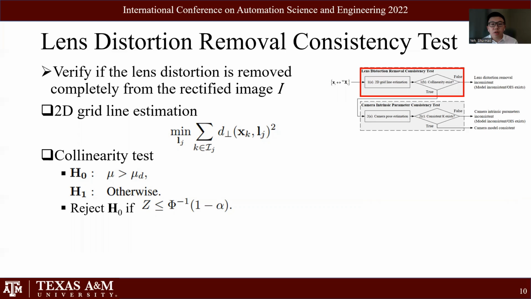To check the collinearity, we use the lines from the 2D grid, which is formed by the checkerboard points. We first estimate the 2D grid line. Then we design a hypothesis testing for collinearity. The collinearity of points from the 2D grid is measured by the average distance between the point and the estimated line. When the collinearity is preserved, the average distance between the point and the estimated line must be small. We consider the collinearity preserved by rejecting the null hypothesis. Otherwise, we consider that the lens distortion removal is not complete.